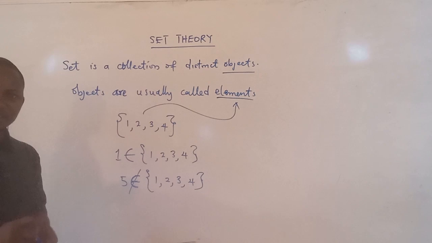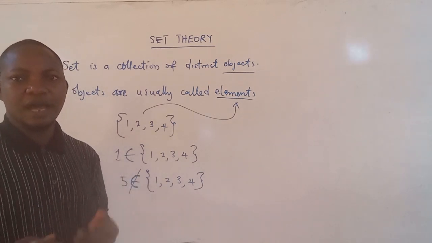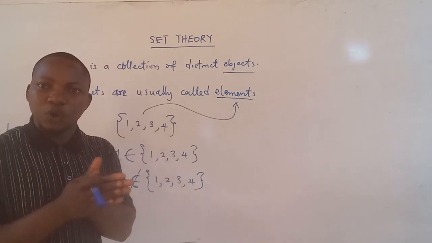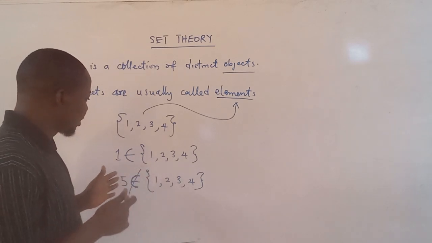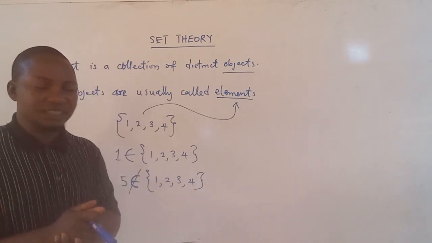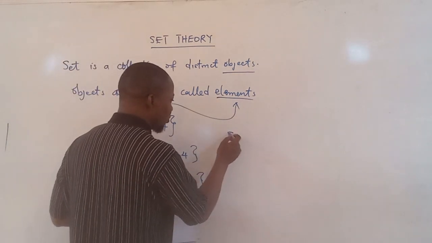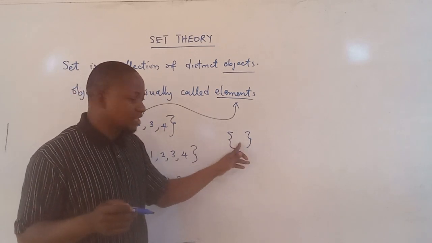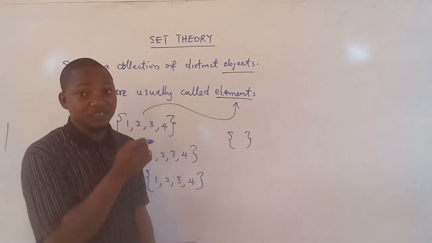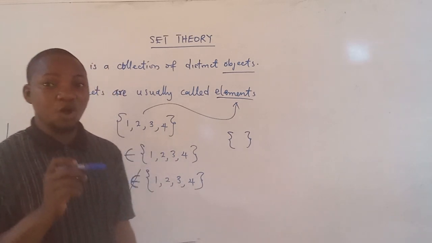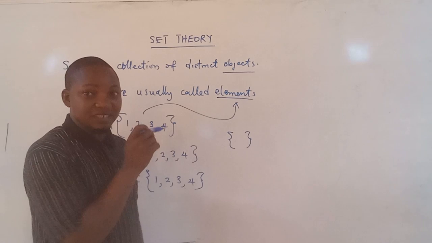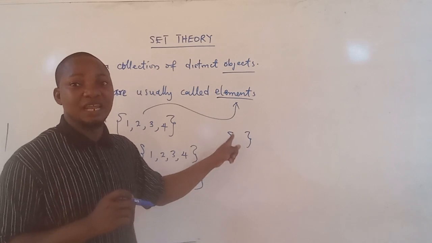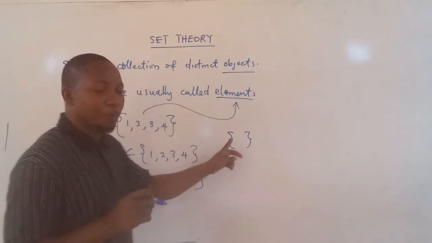Okay, so this is about the membership of a set, and it is possible for us to have a set with no element. In this case, we usually denote this type of set with the symbol of left and right braces without anything in it. Not even a dot. You will recall when we say object, if we put a dot there, that's a point. A point in between here will mean this set has an element. But we should not make that mistake.